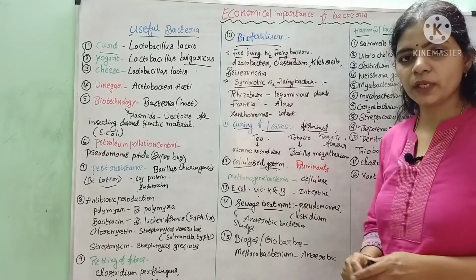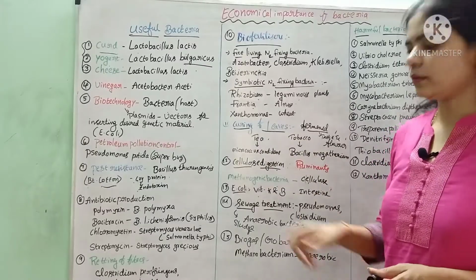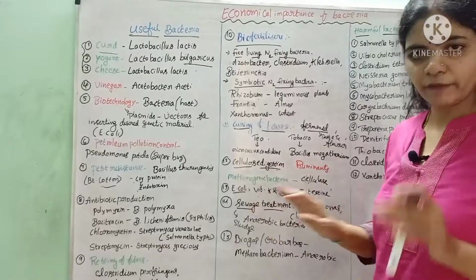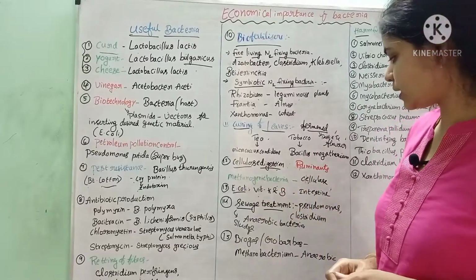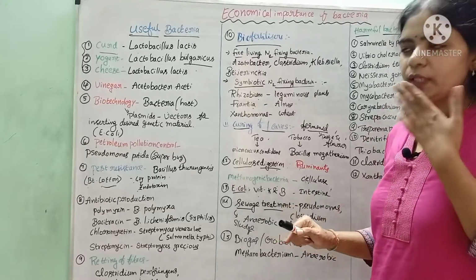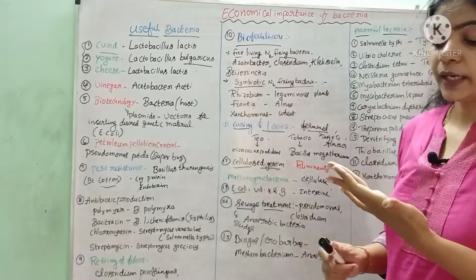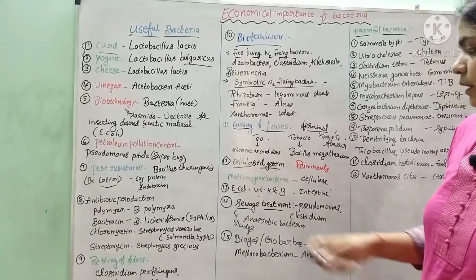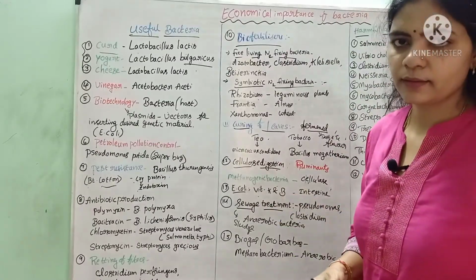It releases vitamin K along with B, majorly vitamin K. Because of the release of this vitamin K, we do not suffer from vitamin K deficiency. The bacteria present in our intestine are helpful for us. But sometimes, if we use antibiotics for a longer time, a deficiency of vitamin K occurs.